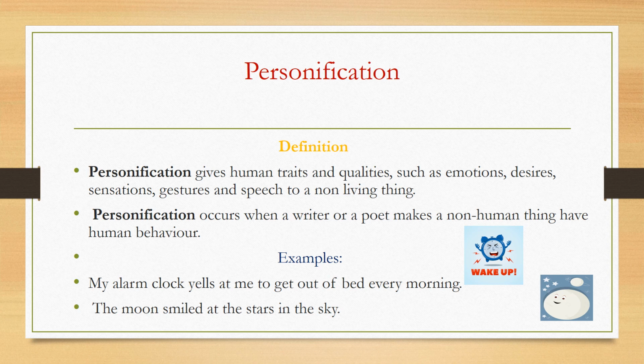Let's look at the examples. My alarm clock yells at me to get out of bed every morning. Now, yelling is the quality which a human is supposed to have. The next example is, the moon smiled at the stars in the sky. Now, smiling again is a human quality.